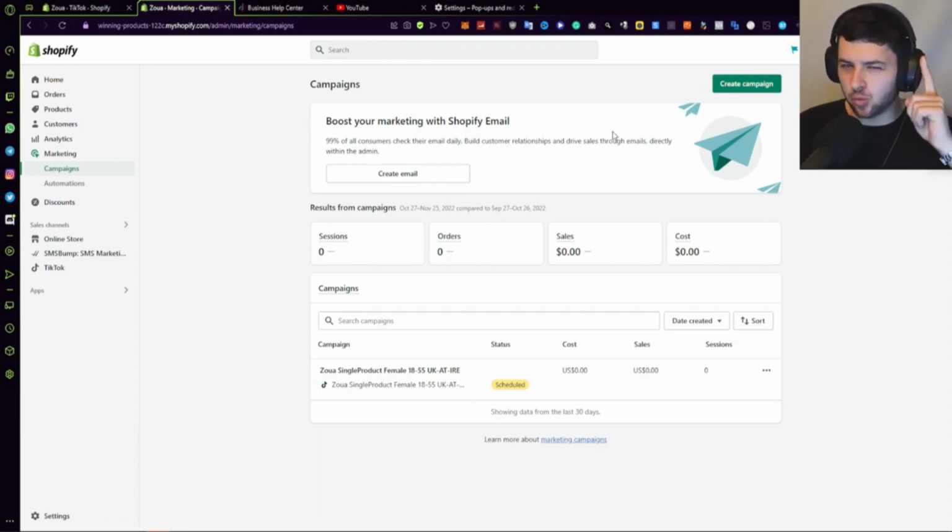Remember, guys, after 1 to 3 days of running your ads, you'll be able to receive enough data to realize if this campaign is worth pursuing, if you need to make any edits or amends to increase the performance and hopefully get more sales, okay? So don't run this for more than maybe 2 or 3 days. You need 1 to 3 days to collect enough data usually, or for the system to actually catch up and provide data. But after that period, if it's not working, cut the cord, okay? And make edits where necessary or change your strategy. You don't want to spend any money that's not necessary if things aren't working.